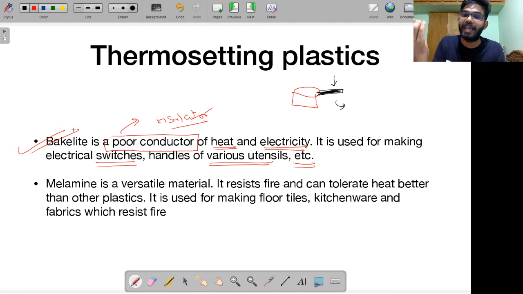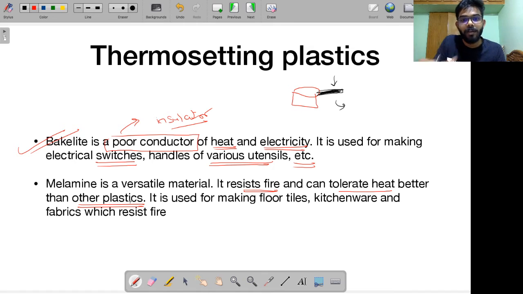That's why it is used for making electrical switches, handles of various utensils, etc. Then we have something called melamine. It's a versatile material. It has wide-ranging applications, right? This is often said to resist fire. Melamine is often said to resist fire, and it is believed that it can tolerate heat better than other plastics. After all, it's a thermosetting plastic, so it can tolerate heat better than many other plastics.